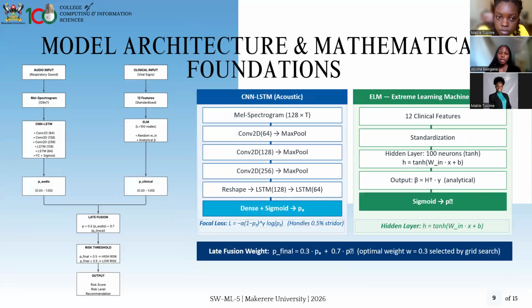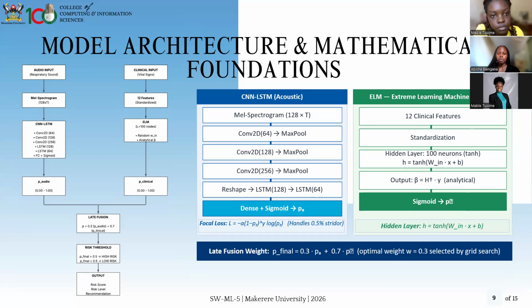Then for our model architecture, we are looking at the two inputs, which is audio and clinical input. With audio, we have mel-spectrograms as our input, and with the clinical input, we are looking at the 12 standardized features.